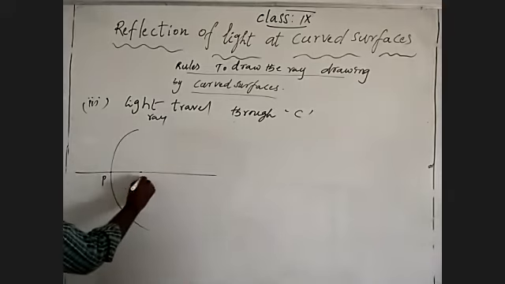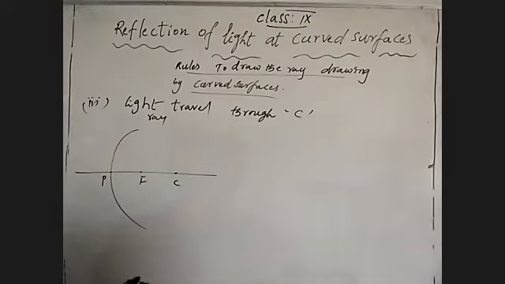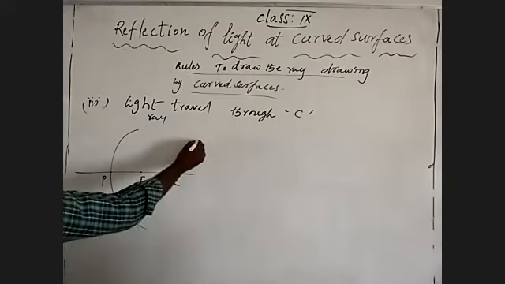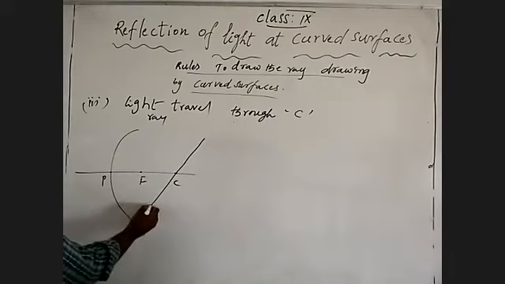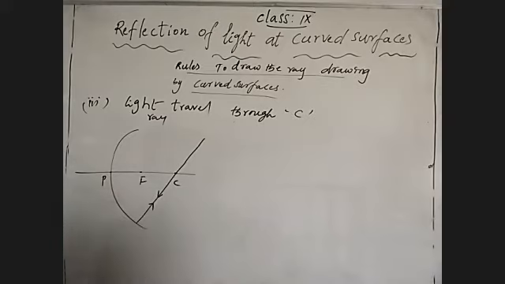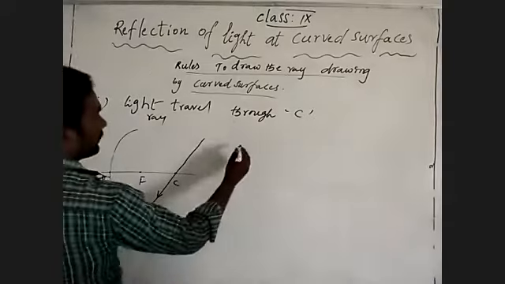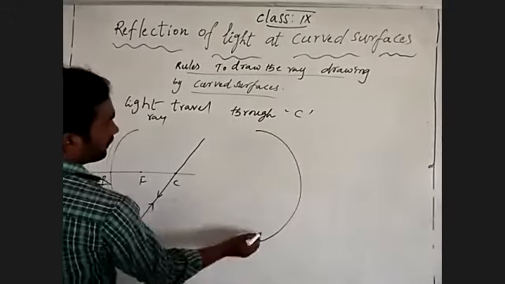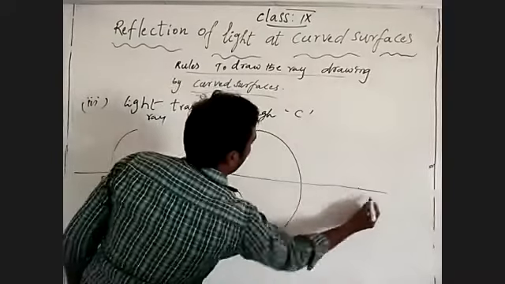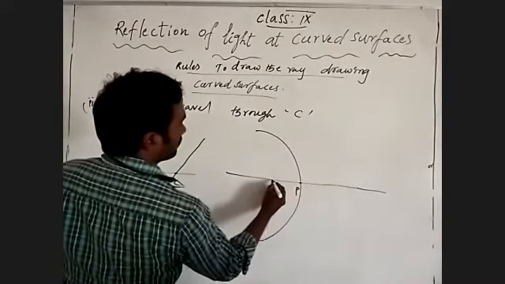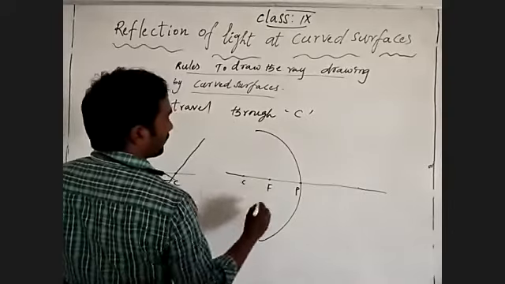Pole, focus, center of curvature. The light ray which is traveling through the center of curvature gives reflection in the same path. Then coming to that outer curved surface,